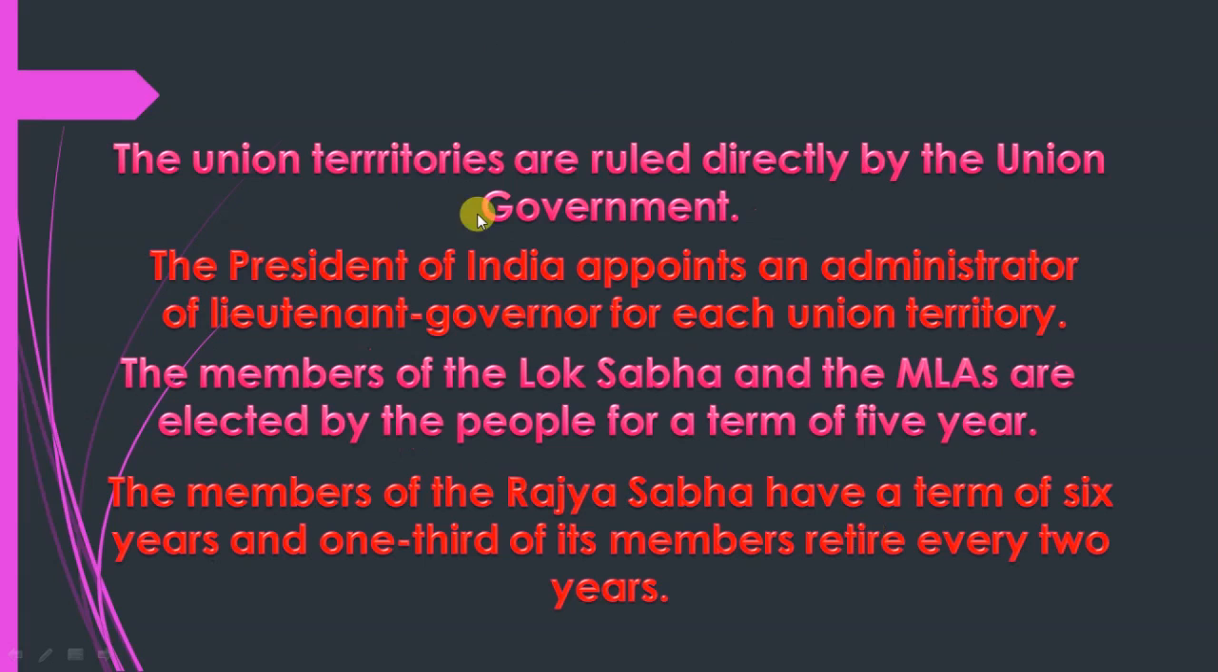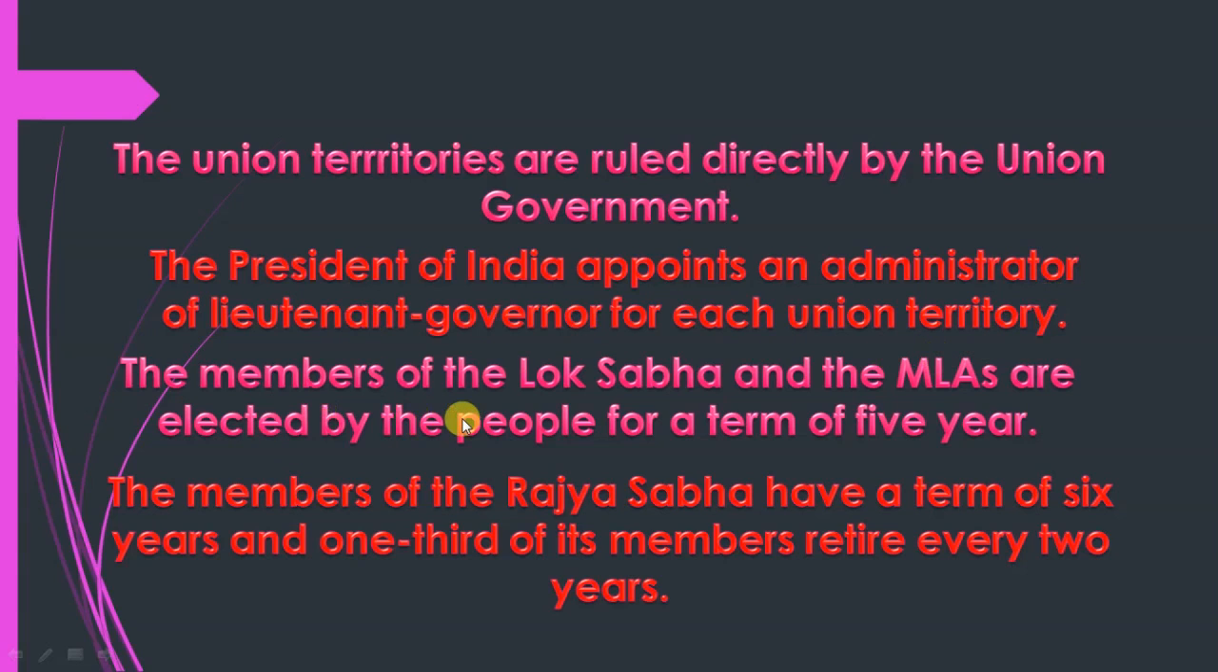Clear? So the union territories are ruled directly by the union government. Union territory means they are run by the union, like Jammu and Kashmir, a newly made union territory. The President of India appoints an administrator or lieutenant governor for each union territory.